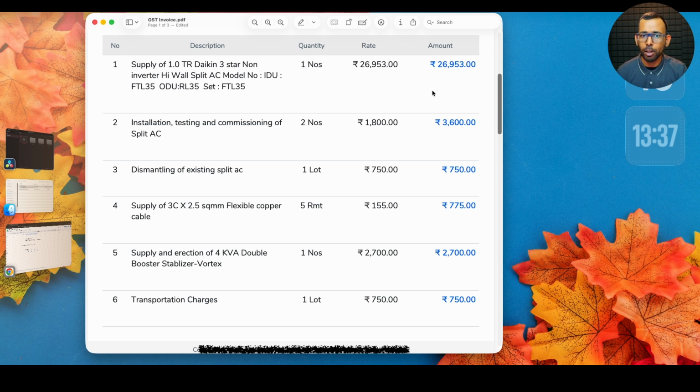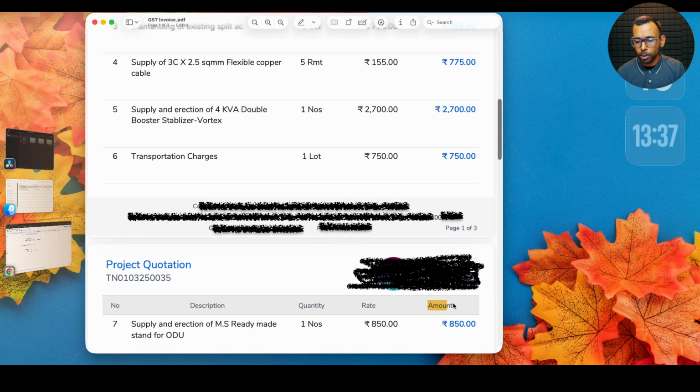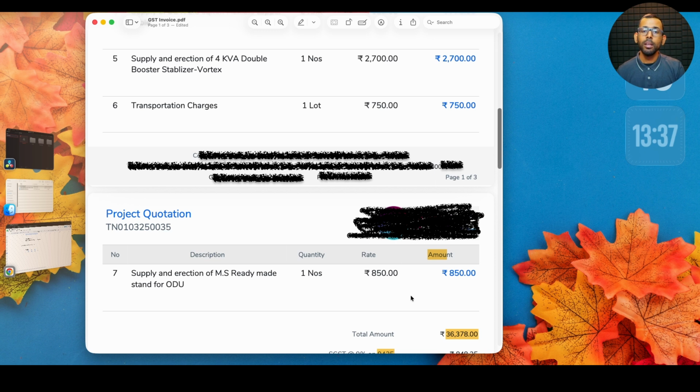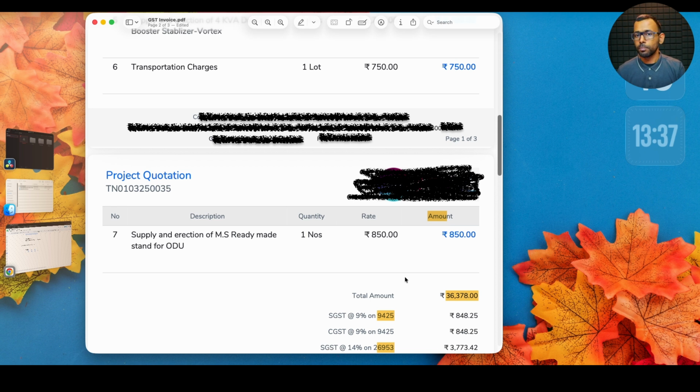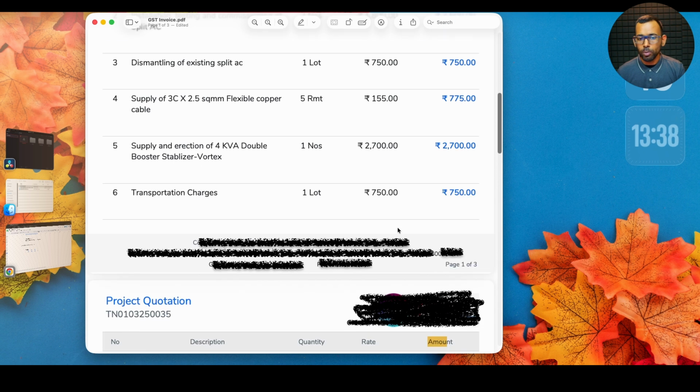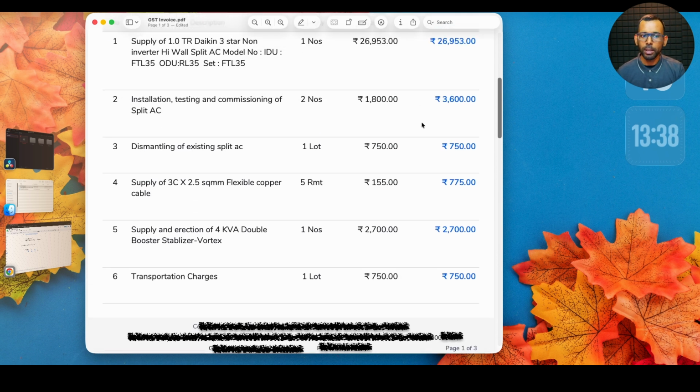If you make it a composite supply and add all these costs, 3,600, 750, 775, into the main price of the AC, and come up with a single final value of, let's say, 36,378, then you have to apply 28% on the entire quotation. Because AC supply is the principal supply, the 28% rate will apply to the entire invoice. Therefore, your final price will be too much and it will be a pain for the final customer. Therefore, sellers, if they can segregate each and every supply, specify that in the quotation and the invoice.